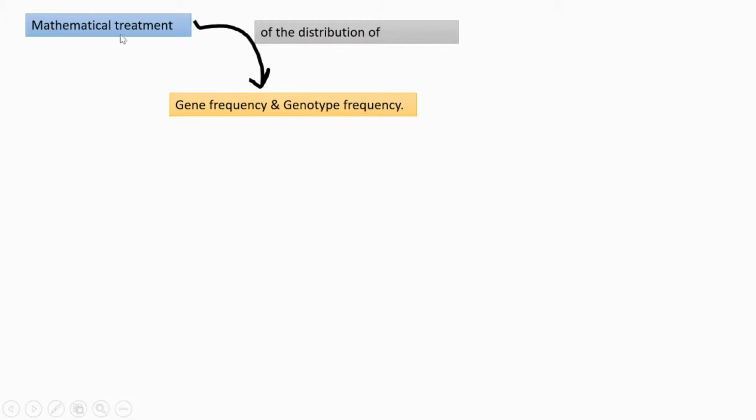Distribution means the number: if we consider a population, what is the gene frequency with regard to a particular gene, or the genotype frequency with regard to a particular genotype. It's a mathematical representation.